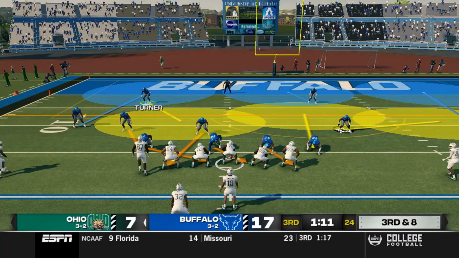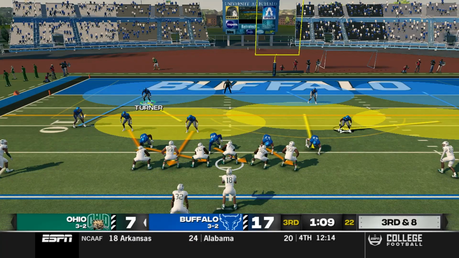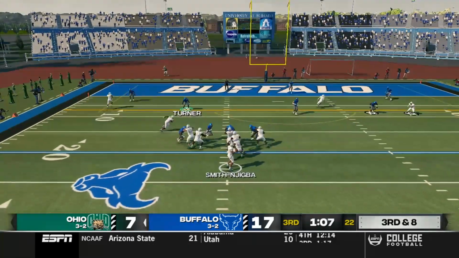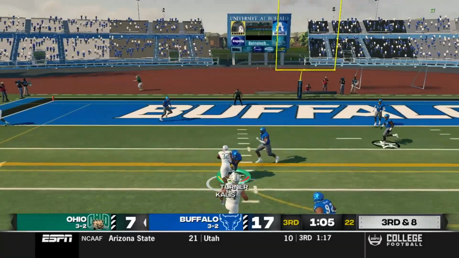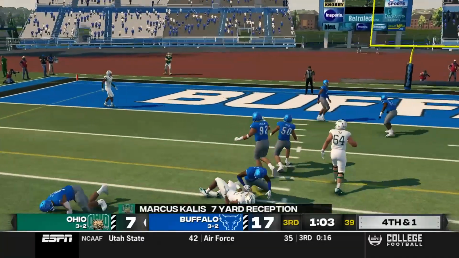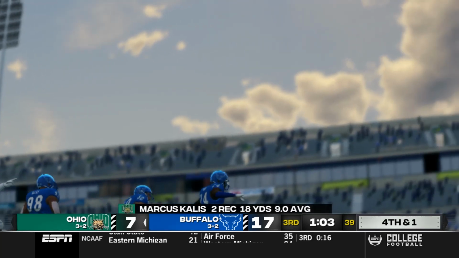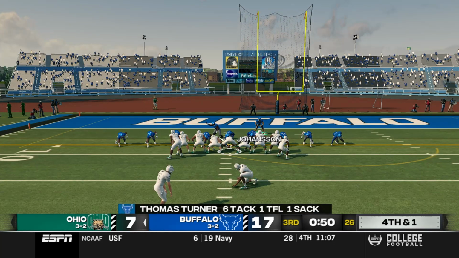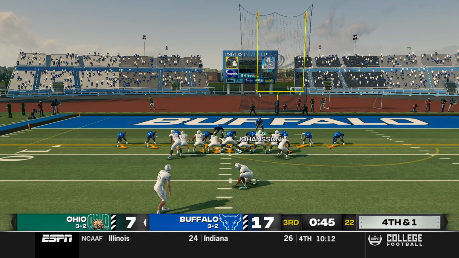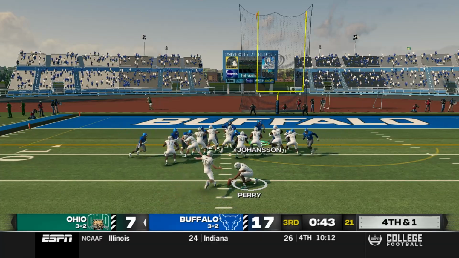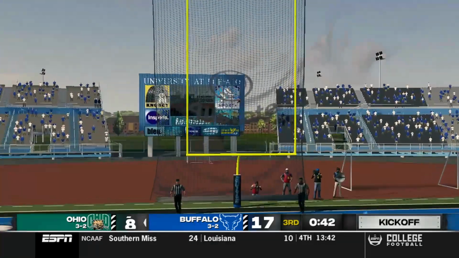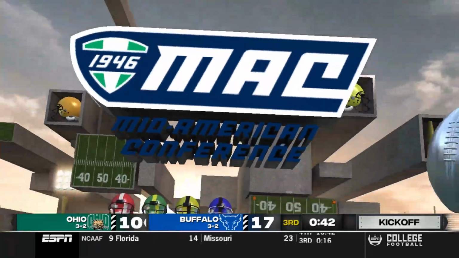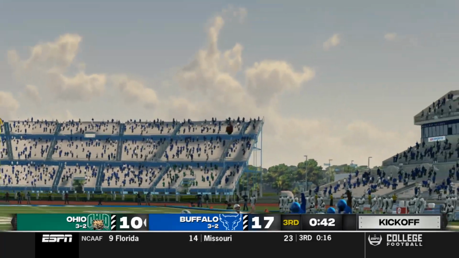After Coach Kent Williams was critical of his linebackers earlier in the season, it appears as if they're stepping up. On 3rd and 8, Smith-Njigba checks it down to Kalis, who gets taken down by Thomas Turner for a gain of 7, setting up a 4th and 1. And they look like they want to just take the points, which is shocking considering they need 10 to win this game. The field goal is up and good. 17-10 Bulls.